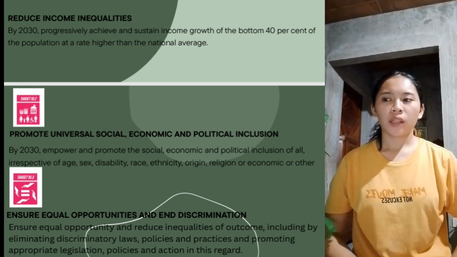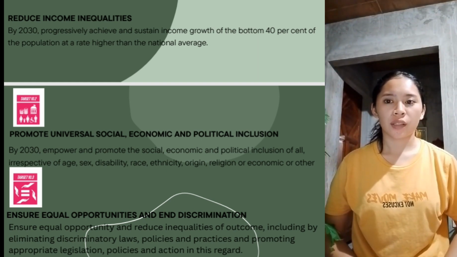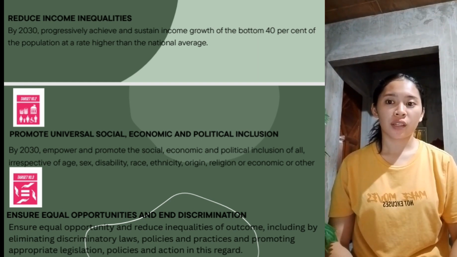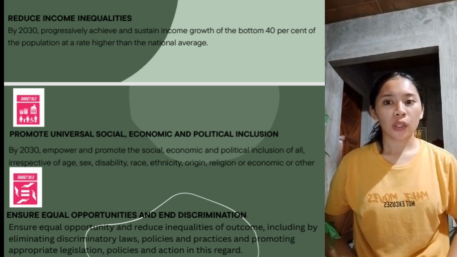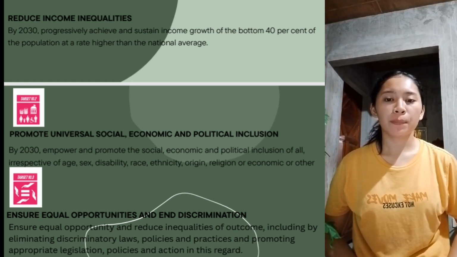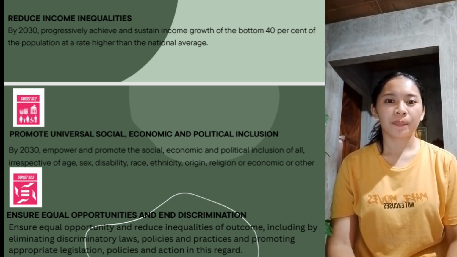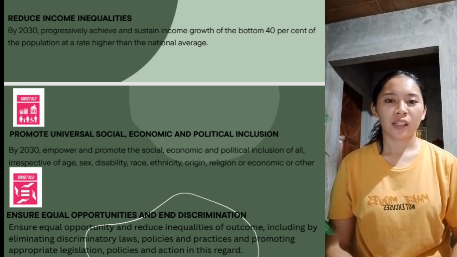And the third one is to ensure equal opportunities and end discrimination, which focuses on ending discrimination and promoting equal opportunities. By 2030, the aim is to empower people regardless of their age, gender, disability, race, ethnicity, origin, religion, or economic status, ensuring fair social, economic, and political inclusion.